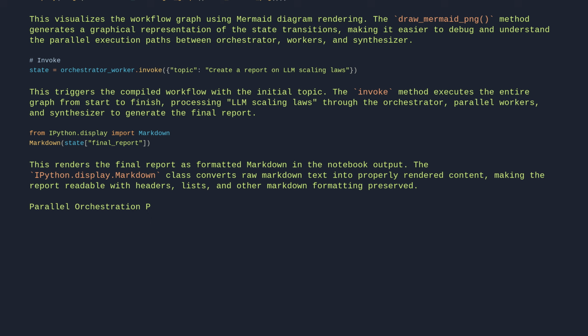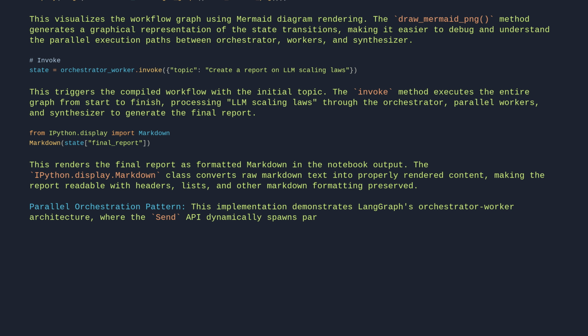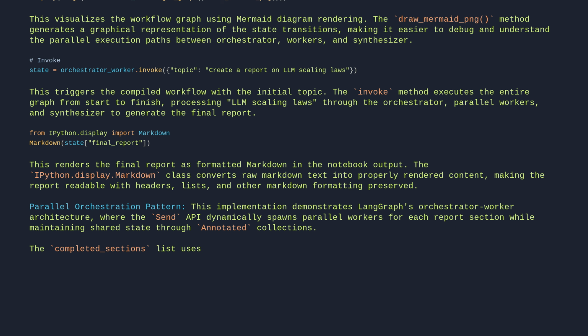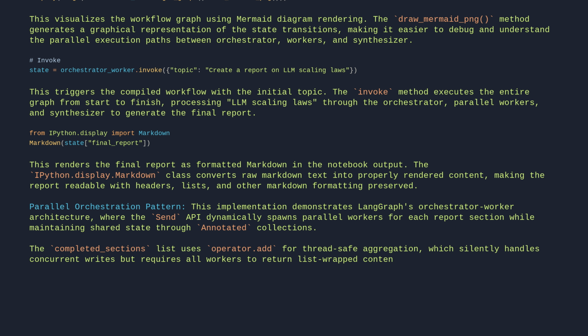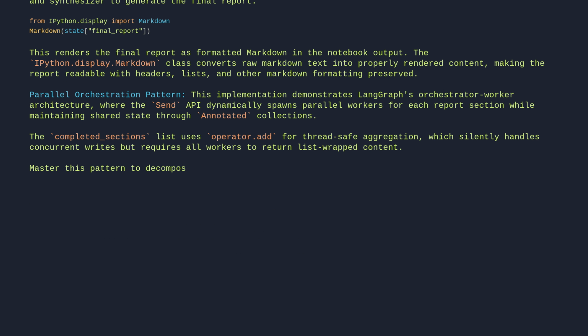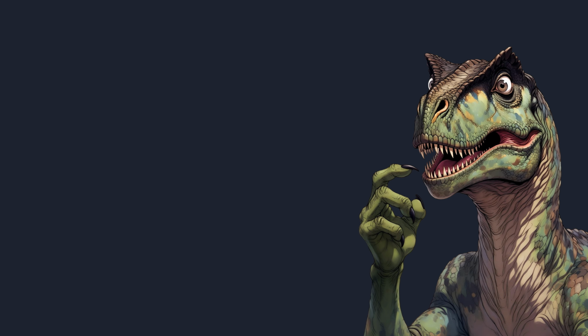Parallel orchestration pattern. This implementation demonstrates LangGraph's orchestrator-worker architecture, where the Send API dynamically spawns parallel workers for each report section while maintaining shared state through annotated collections. The completed sections list uses operator add for thread-safe aggregation, which silently handles concurrent writes, but requires all workers to return list-wrapped content. Master this pattern to decompose complex workflows into parallelizable units while preserving deterministic state management. The section that divides the whole unites the work.